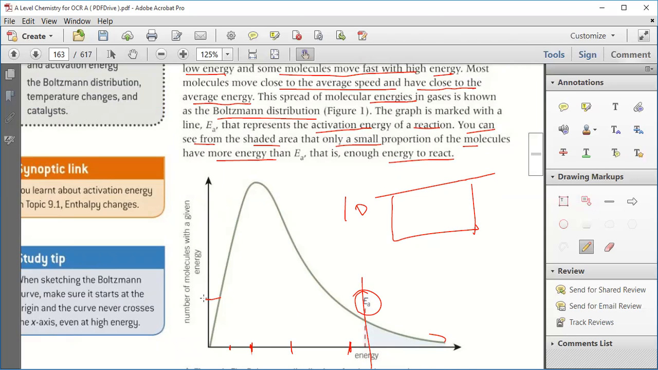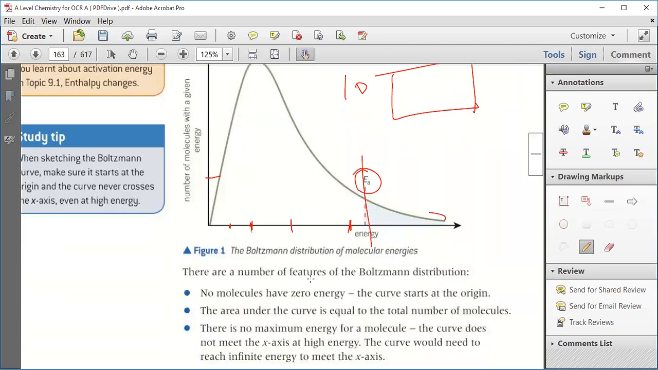And the rest of them have lower energy. These are the particles which have energy lower than that of the activation energy. Is that point clear? Okay. Now, there are a number of features of the Boltzmann distribution.